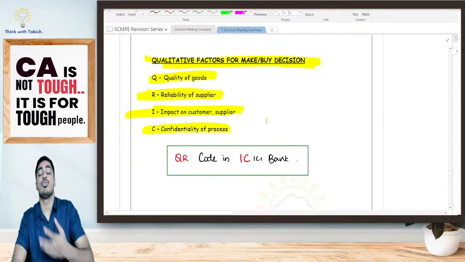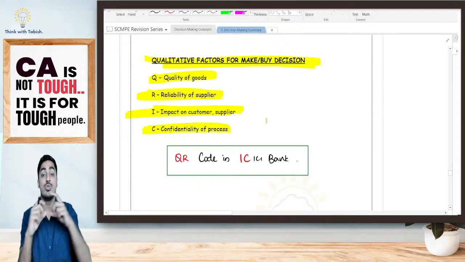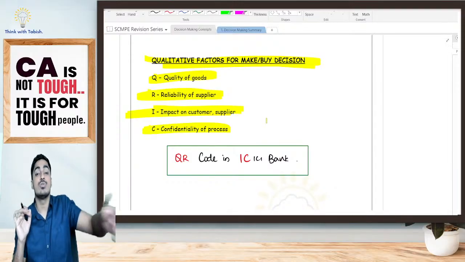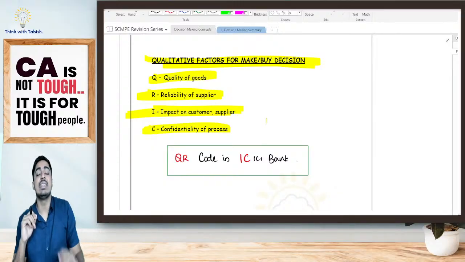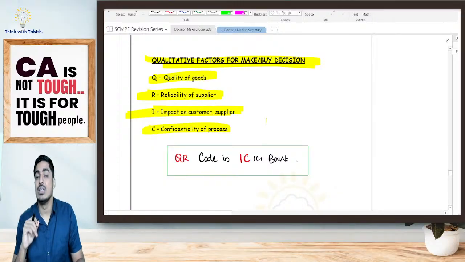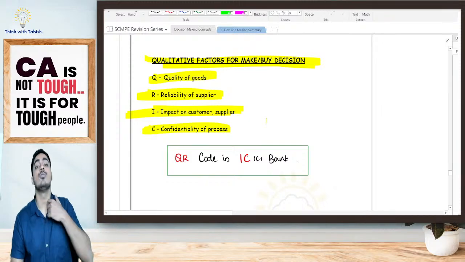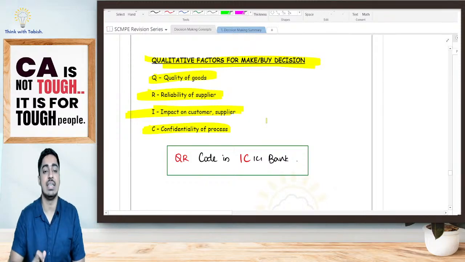Suppose I'm telling, okay, I'm Coca-Cola. The process through which I'm manufacturing Coca-Cola is a very secret process. No one else knows. If I outsource, there is a risk that they may leak that secret process to other people. So I don't want that to happen. So even though outsourcing is cheaper, I will still go for manufacturing on my own. Is it clear? Qualitative factors for our make or buy decision.